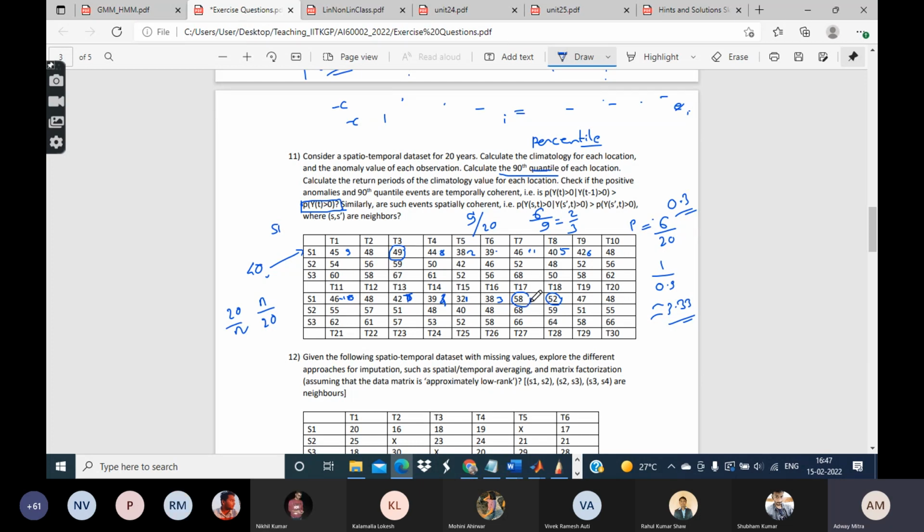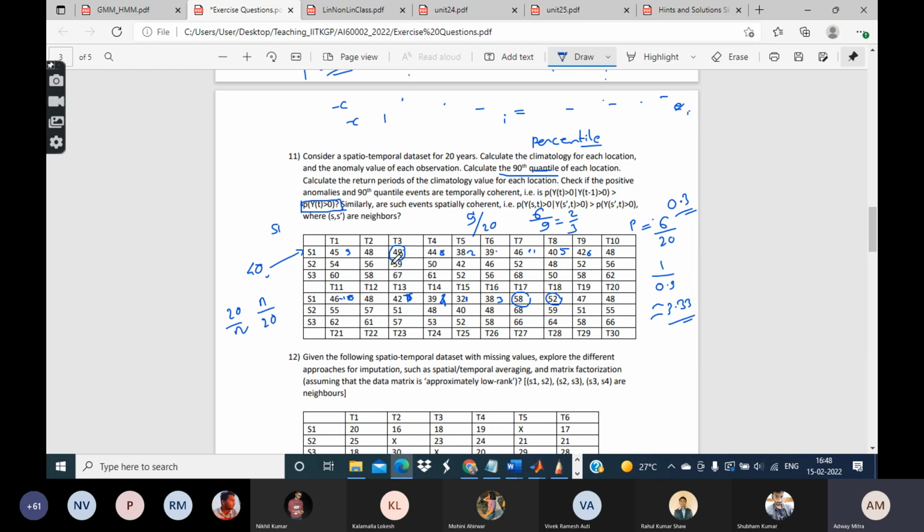At every location, you will have to find the events which are basically the 90th quantile. Let us say the values of 49 and the higher values. So the question being asked is: in a given year, suppose I get a 90th percentile event, or an event higher than the 90th percentile. Are these usually followed immediately by another such year?